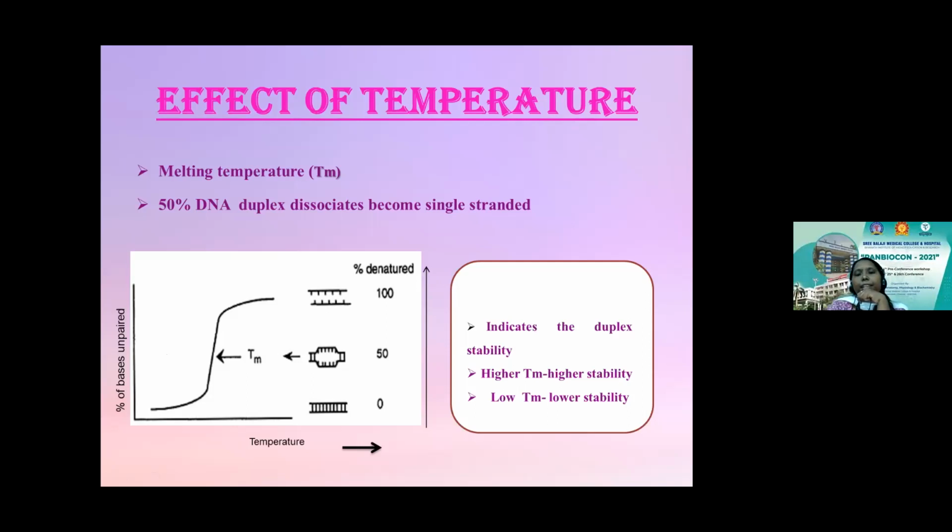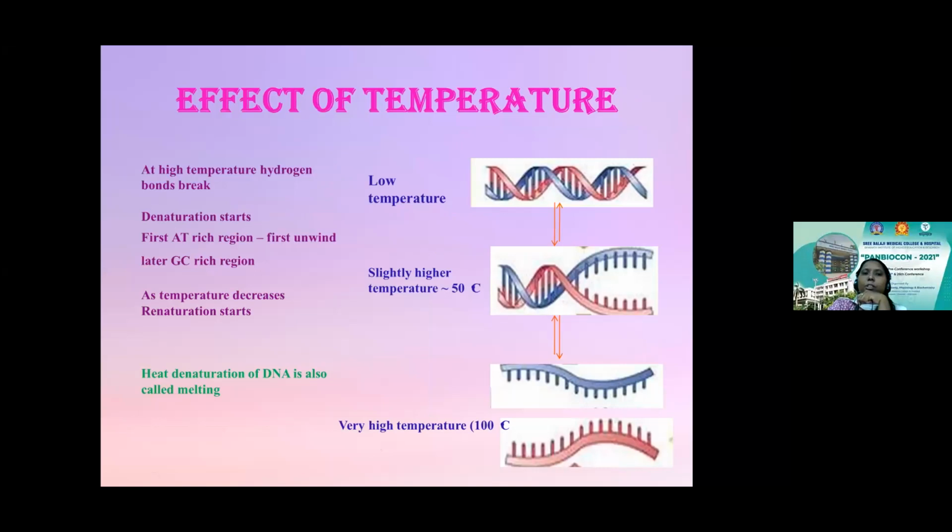The stability of the duplex strand is highly influenced by the melting temperature of the primer. The higher the Tm, the higher the stability is going to be, and the lower the Tm, the lower the stability. At higher temperature, the hydrogen bonds break. This is a double stranded duplex, and at a very high temperature you have the breaking of the duplex strands, so denaturation starts.